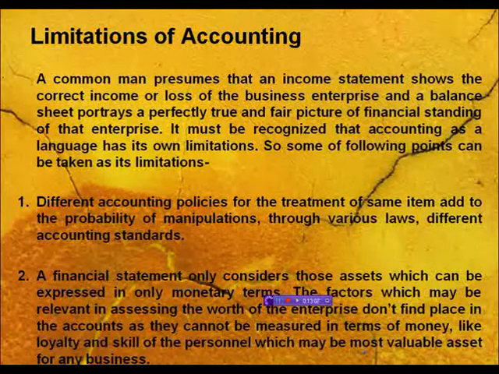As I said from the first definition slide of accounting, we only record those transactions which can be taken in money. So this is the biggest limitation of accounting. Those items which cannot be recorded in money will not be part of accounting itself. For example, we can't record the loyalty of any employee in the balance sheet, because loyalty you cannot record in money.